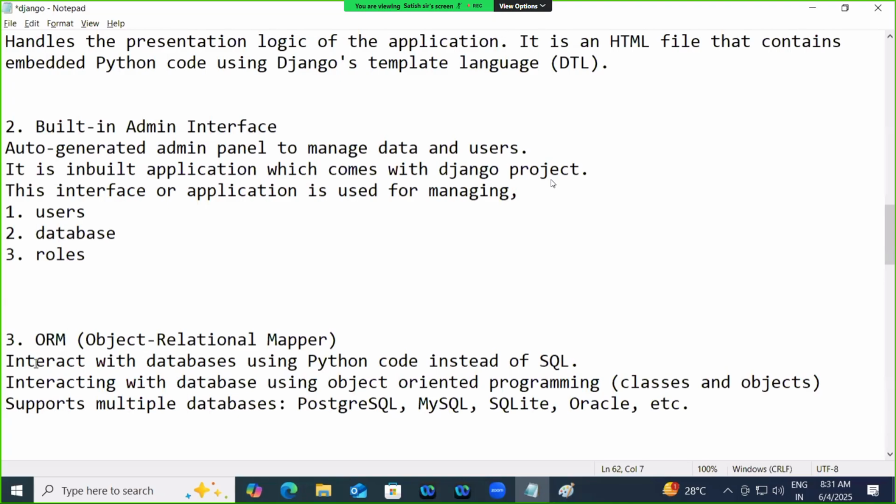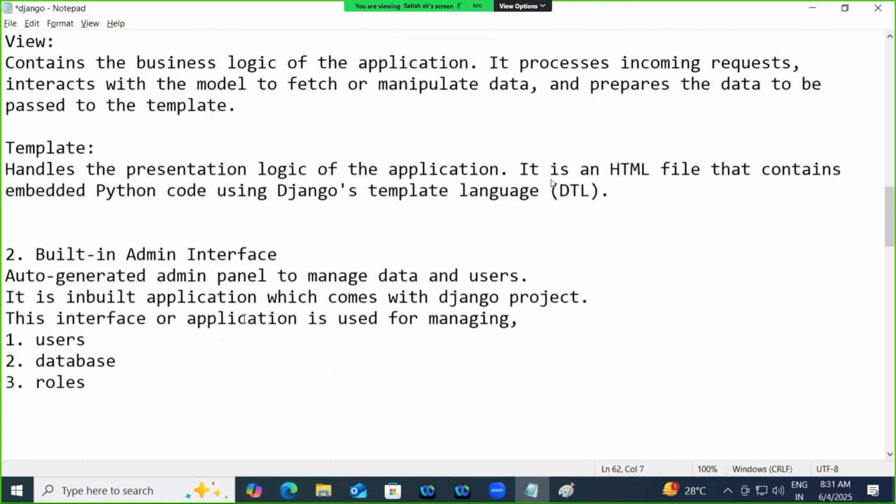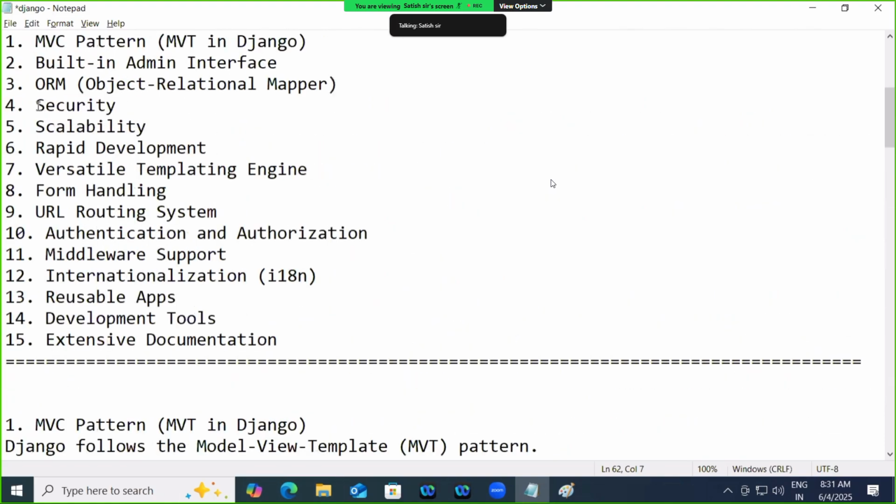ORM. It provides one feature called ORM. It means you can communicate with the database using Python code instead of SQL. It means you are not using SQL, but SQL is still generated, because the database cannot understand Python. The database understands only SQL. But who generates these SQL equivalent statements? ORM. Very good. Understood? Okay, the next feature is what?